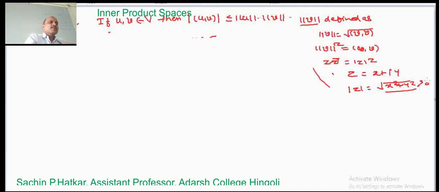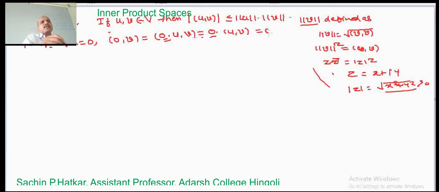Now we prove that, first suppose that u is equal to 0, then consider the inner product of 0 comma v. Here for this 0 we write it as 0 into u comma v. You can see that this 0 is a scalar quantity, so we write it as 0 into u comma v, and 0 into u comma v is equal to 0.